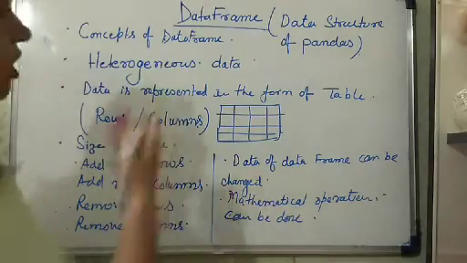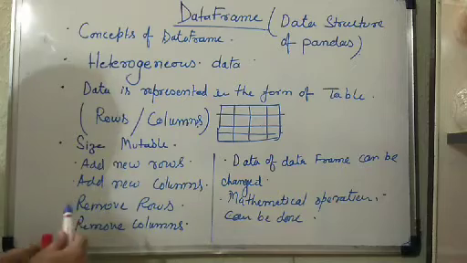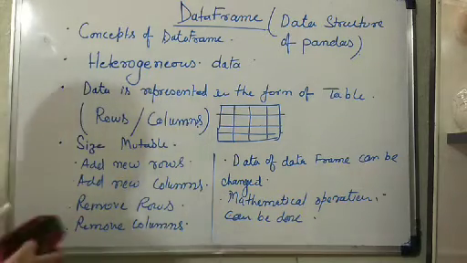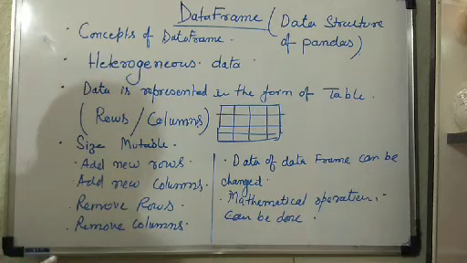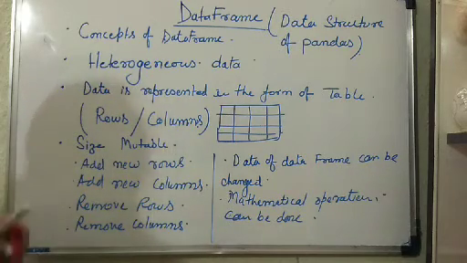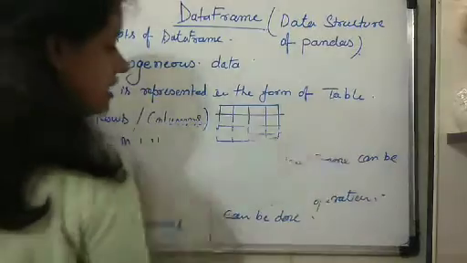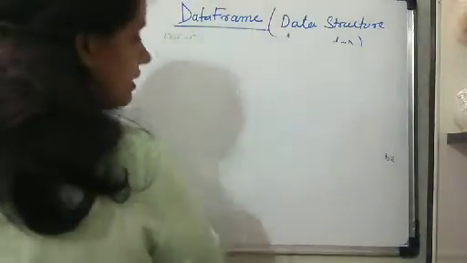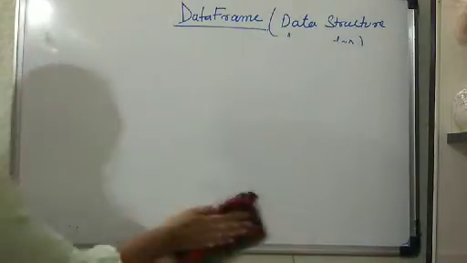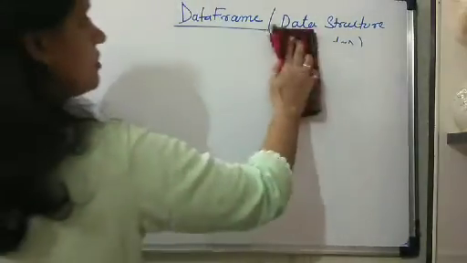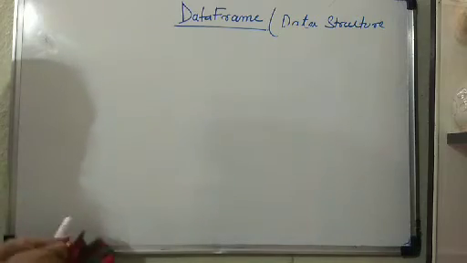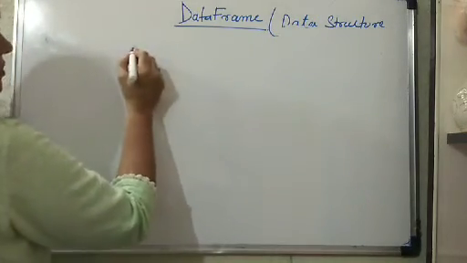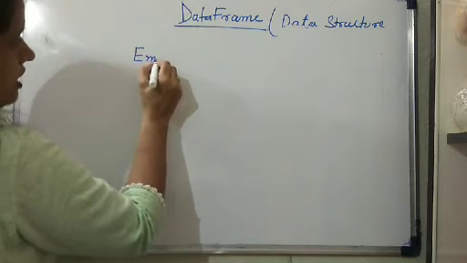Okay, all these features you have already learned about the data frame data structure. So let us see how it looks like, since the data frame represents the data in the form of rows and columns. Suppose you have to display the data of employees, like EMP number.